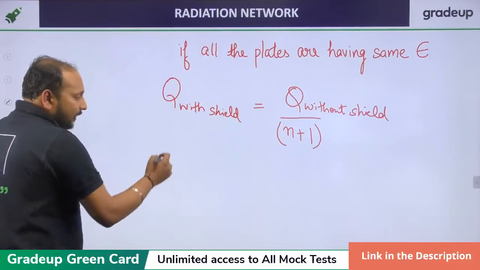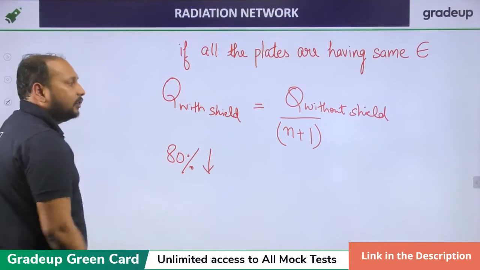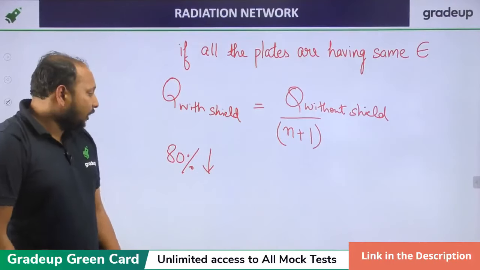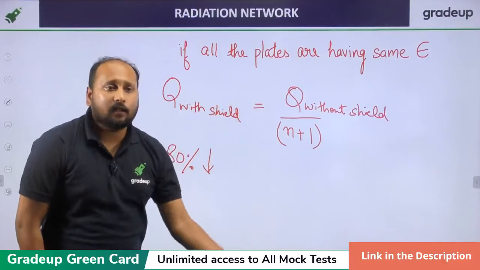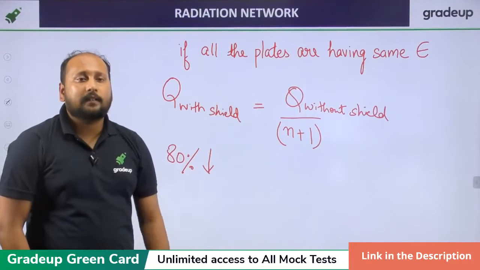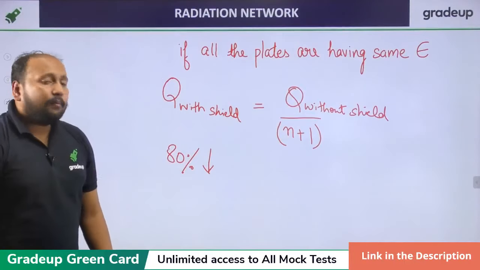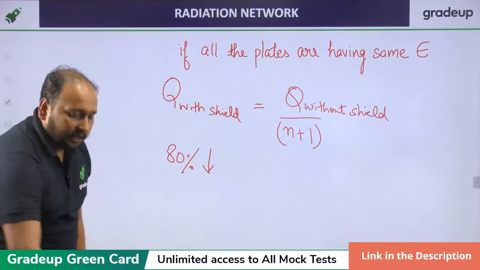So can you tell me, if I want an 80% reduction in the heat transfer, how many shields will be required? Quickly respond. If I want 80% reduction in the rate of heat transfer, how many shields should be inserted between the two parallel plates? How many plates should be inserted? Quickly.